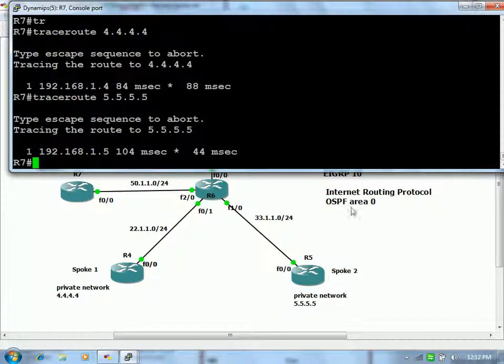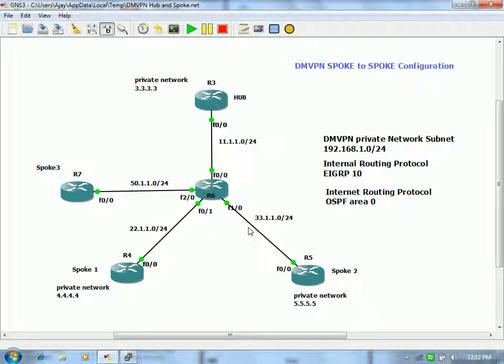So the first packet will go when you issue the ping. That time the first packet will go to R3. But when R3 is sending the packet to the destination, at the same time it is also sending you the resolution: okay, you take this IP address. If you have reachability to the public address, don't send your packet to me, because your packet may reach the destination very fast and by a very short way. At the same time, the hub is also offloading its own work. Now, this is called the hub.